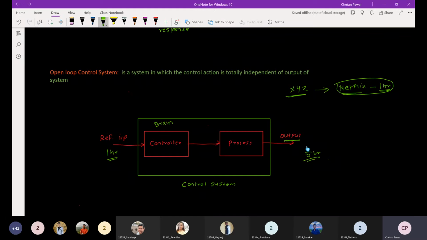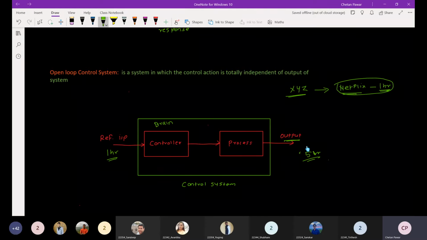You don't have any particular feedback mechanism for how much time you are using, in your human body control system. Some people decide that they will watch the series for 1 hour, but they just start watching. So if you consider this scenario, the human body is an open loop control system.